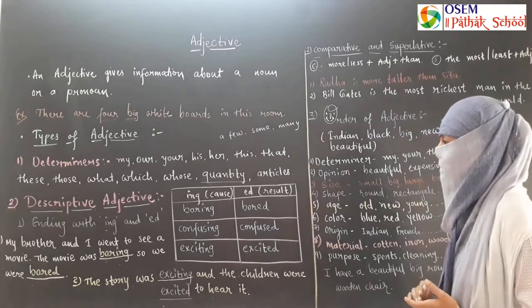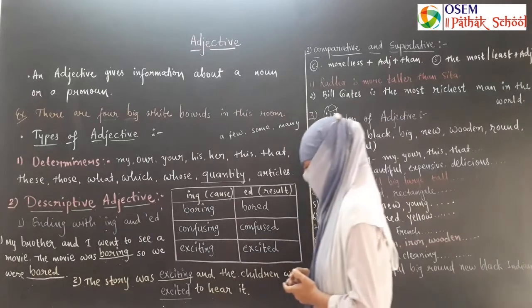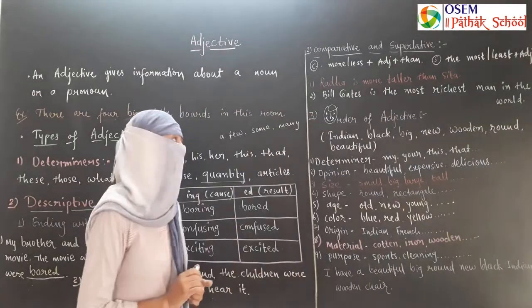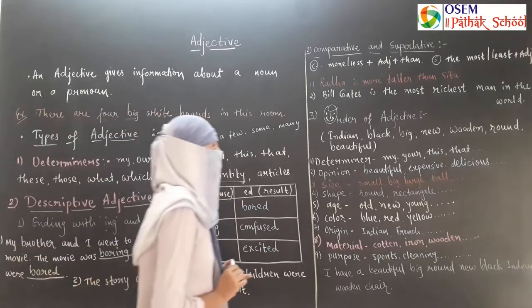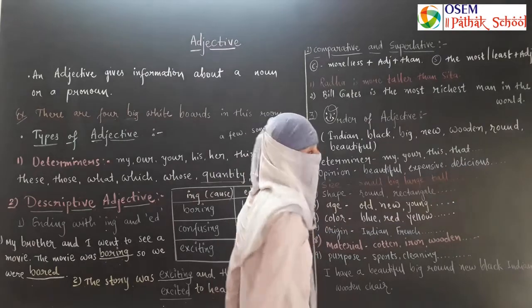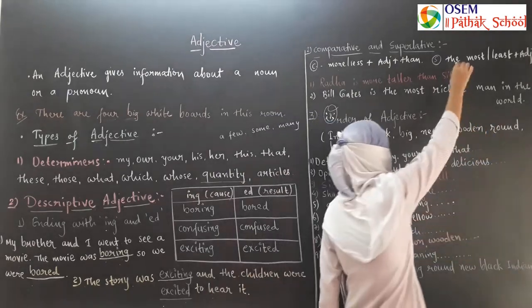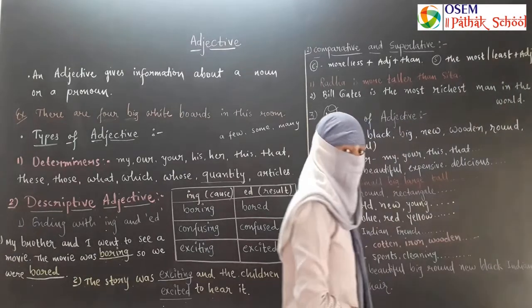Our next common mistake is when we use the comparative and superlative form. In comparative, we use more or less plus adjective, and in superlative, the most, the least plus adjective.